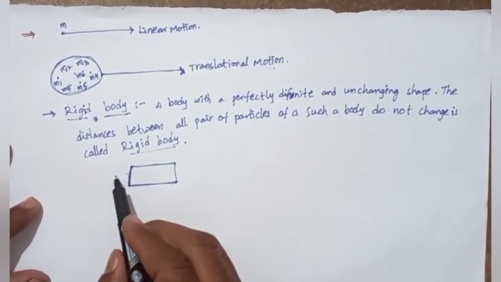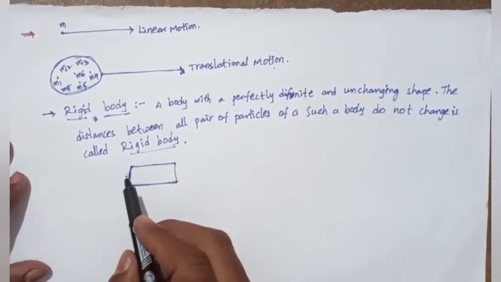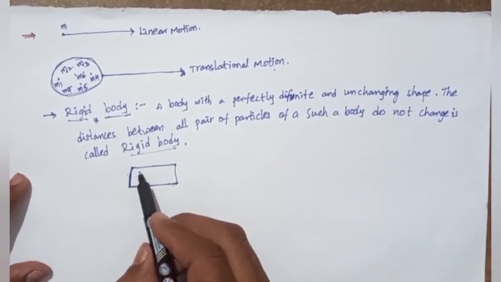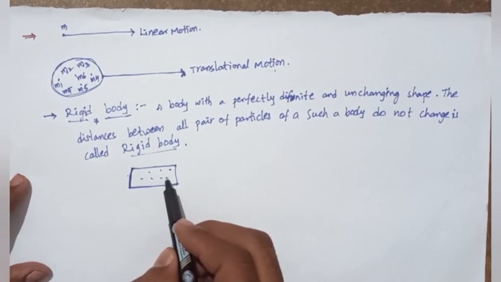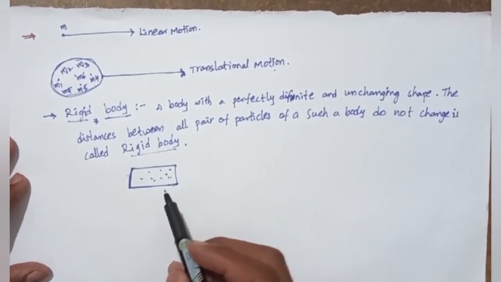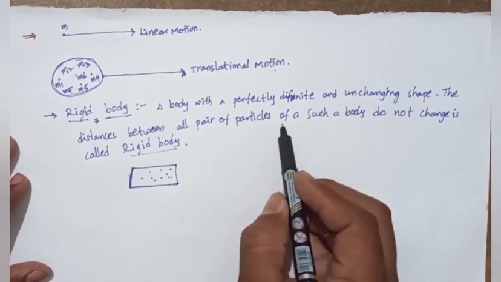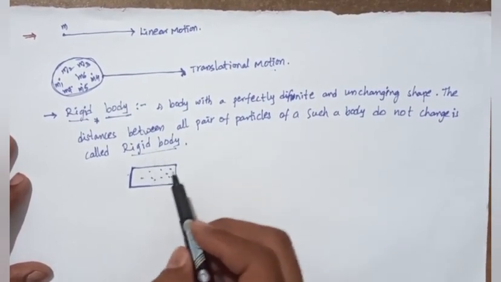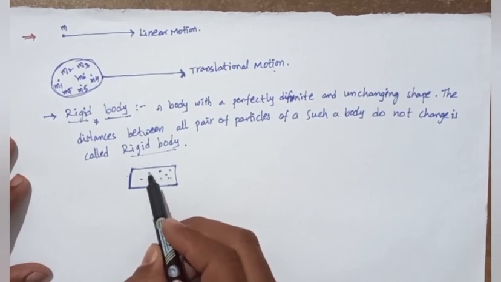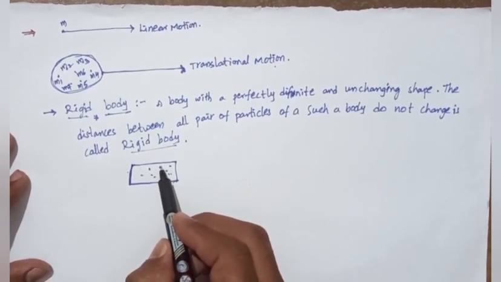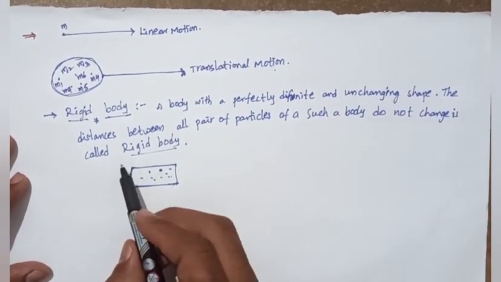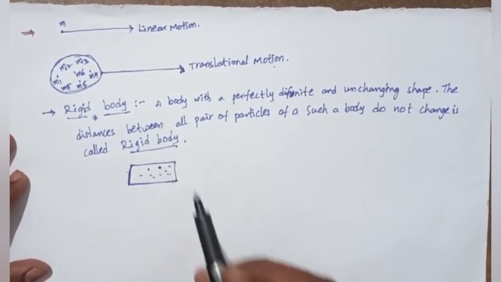When a force is applied on the body, the system of particles inside the body doesn't change shape, and the distance between any pair of particles does not change, so it is called a rigid body.